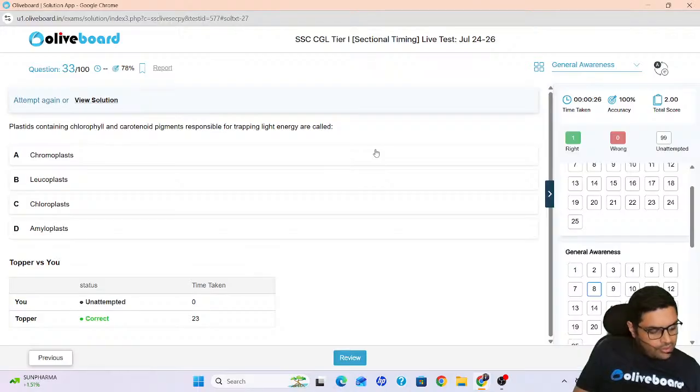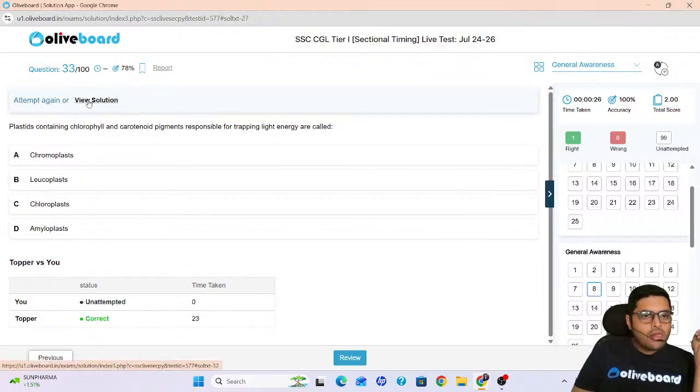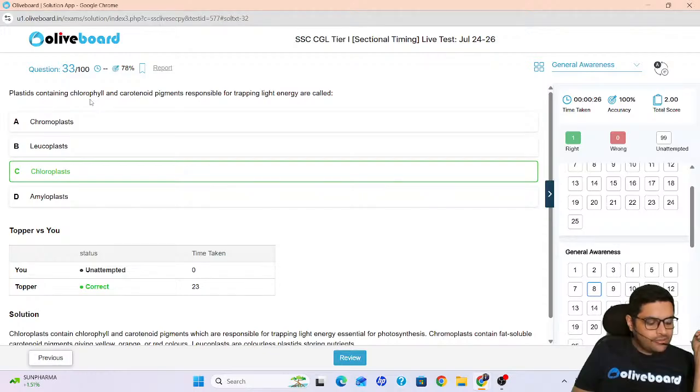I hope I am being audible. So these are called what? Chloroplasts. Am I right? These are called chloroplasts. Please remember.